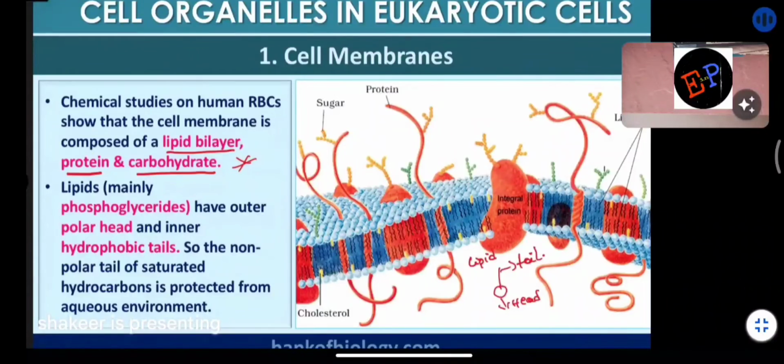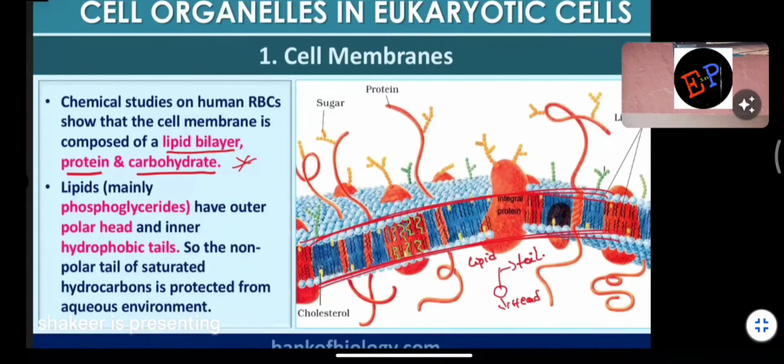These are the three components the membrane of the cell is made up of. Here you are seeing a layer. This total layer is called the membrane of the cell, the plasma membrane. Here you are seeing some small black colored structures. They are called lipid bilayers. Proteins are also present. Similarly, carbohydrates are also present.